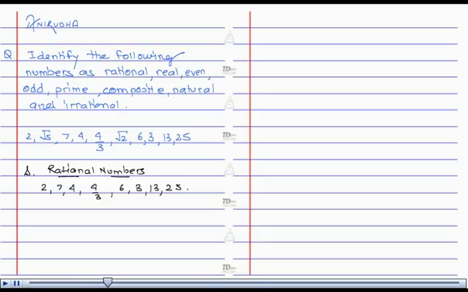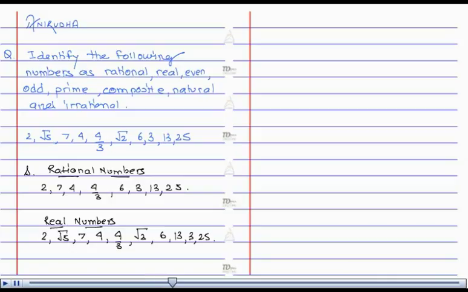25. Now the next category, that is real numbers. What are real numbers? Real numbers are those which can represent actual physical quantities. For example, temperature, length, height, etc. Real numbers can also be defined as numbers that can be represented on a number line. Now out of the given set, the real numbers are all, that is 2, under root 5, 7, 4, 4 by 3, under root 2, 6, 13, 3 and 25.